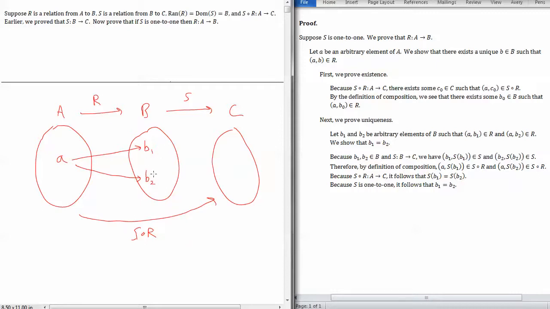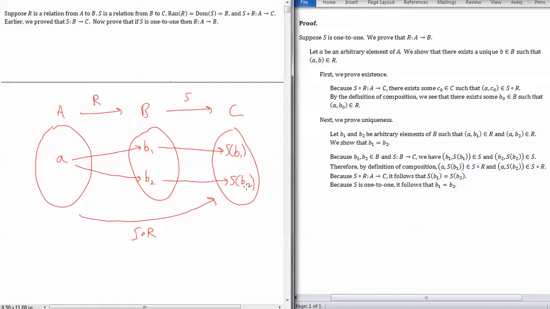Now, how can we use S here? Well, we know S is a function, and so we could just apply it to B1 and B2 to obtain S of B1 and S of B2.